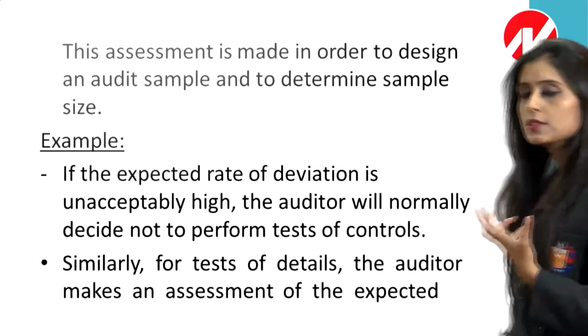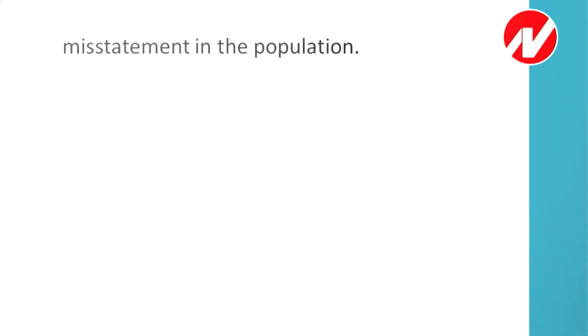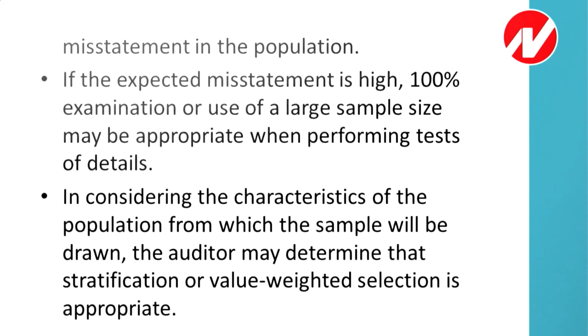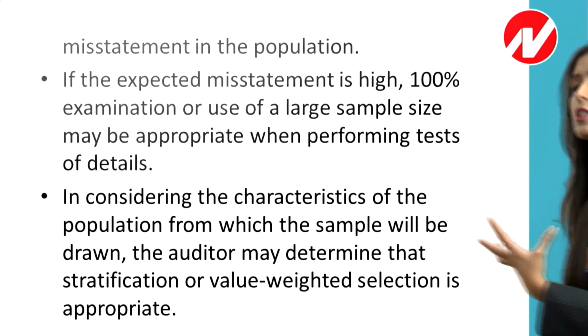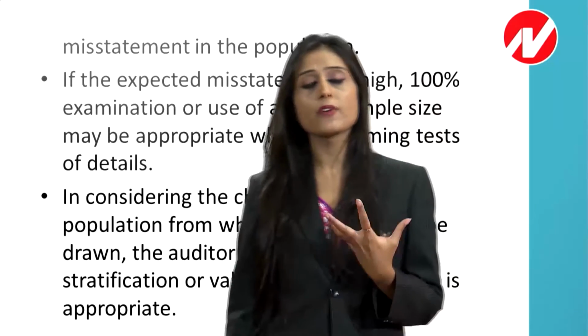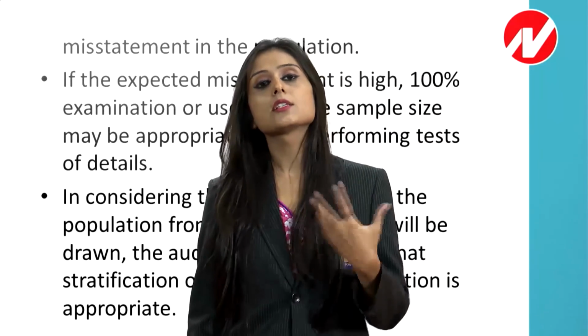Similarly, if you consider the test of details, the auditor makes an assessment of the expected misstatement in the population. If the expected misstatement is high, 100% examination or use of a large sample size may be appropriate when performing test of details. In considering the characteristics of the population from which the sample will be drawn, the auditor may determine that stratification or value weighted selection is appropriate. जब भी आप पॉपुलेशन की कैरेक्टरिस्टिक्स दे रहे हो, डिवाइड योर पॉपुलेशन इन स्मॉल स्मॉल स्ट्रेटा और वैल्यू वेटेड सिलेक्शन कैन बी डन. नाउ व्हाट इज दिस स्ट्रेटिफिकेशन और वैल्यू वेटेड सिलेक्शन, we are going to discuss in the next slides.